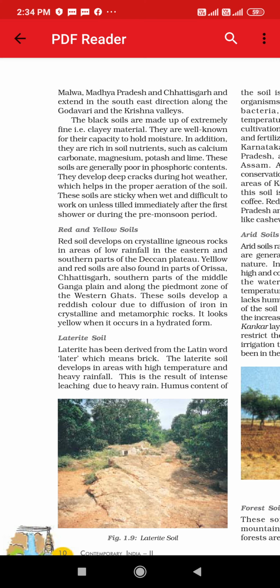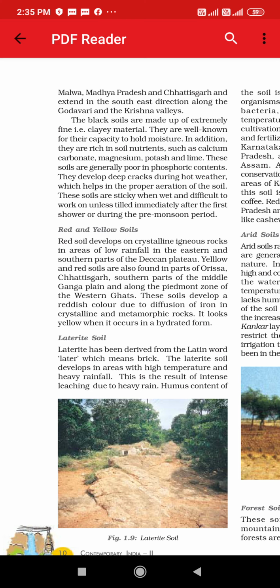These black soils are of good quality. They are well known for their capacity to hold moisture. The main thing about black soil is that it has enough capacity to hold moisture. In addition, they are rich in soil nutrients such as calcium carbonate, magnesium, potash and lime. As in alluvial soil, some nutrients are in rich quantity here also. These soils are generally poor in phosphoric content. Phosphoric was there in alluvial soil, but it is poor in black soil.